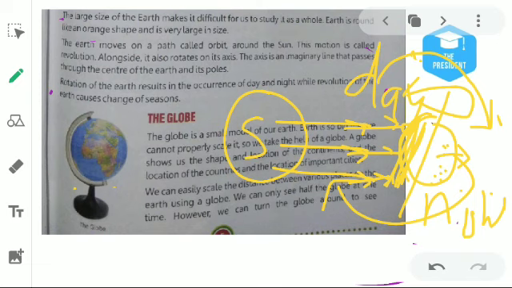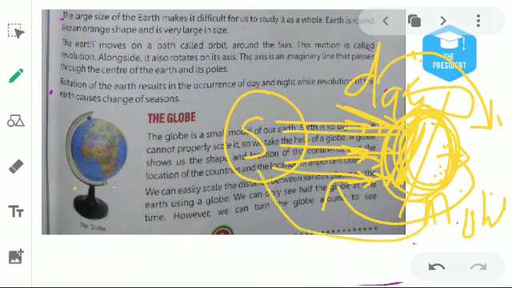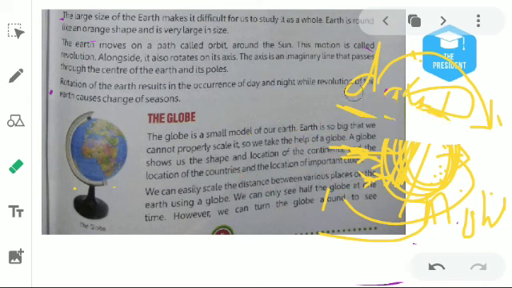and the day position will come to the night position. So when half the portion of the earth faces towards the sun, that portion will have daytime, and the portion which is not getting the sunlight will remain in the night position. Understood? These two types of motion of the earth, I hope you get already.